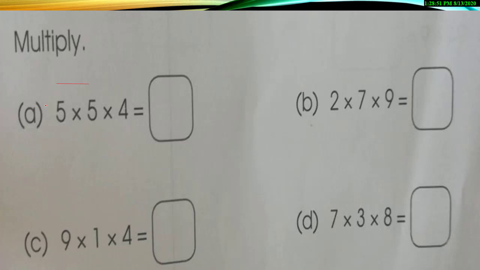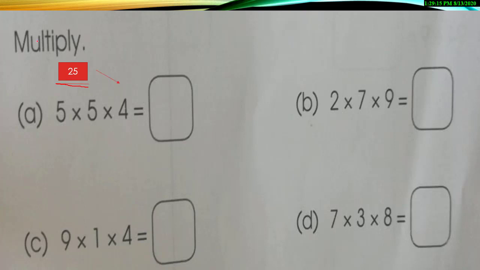So this is a part that requires a proper working, because over here they want the answer. So first you need to pair up. You just pair up 5 fives are, then what will be our answer? 5 fives are 25. Okay, now we have a second step.